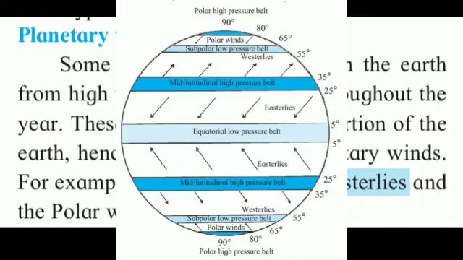You can see the arrows in that diagram. Planetary winds cover the whole planet Earth. Hence, these winds are known as planetary winds. Understood? Now, some examples of planetary winds, look at the diagram over here.